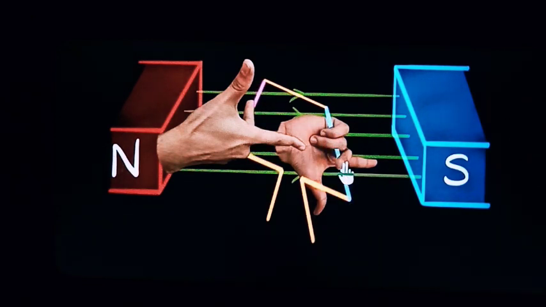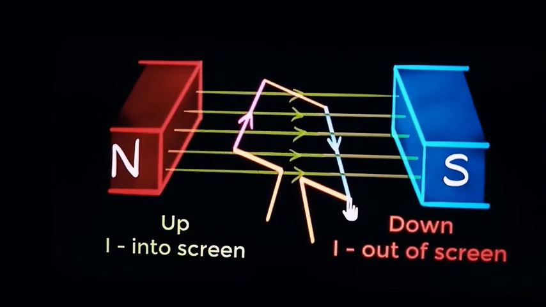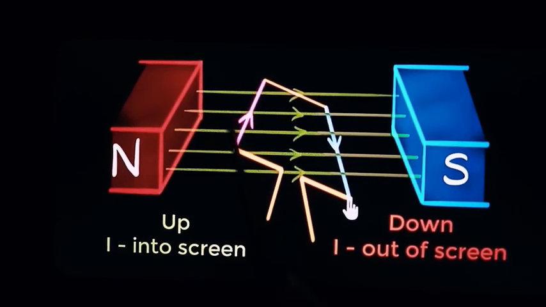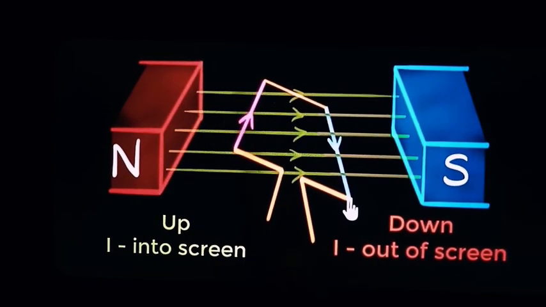Then how can you say the flow of the current? It is from like this. So from pink it is coming to the blue. So we'll remove our hand and we will just show the direction of the current here. Yes, now it is right. So it is moving like this. The current flow we have found by using Fleming's right hand rule.